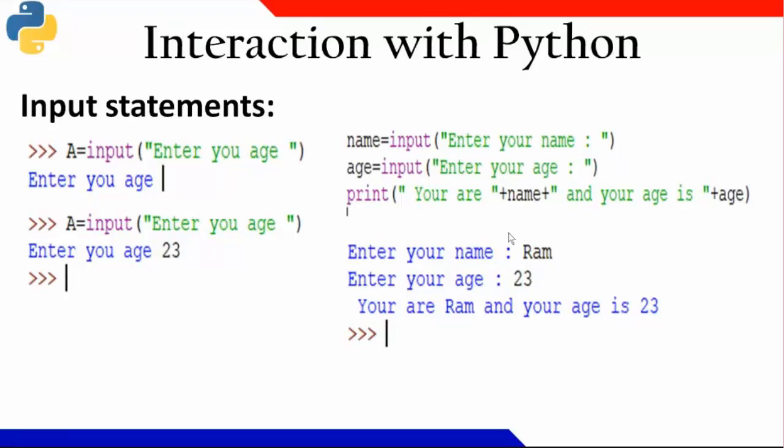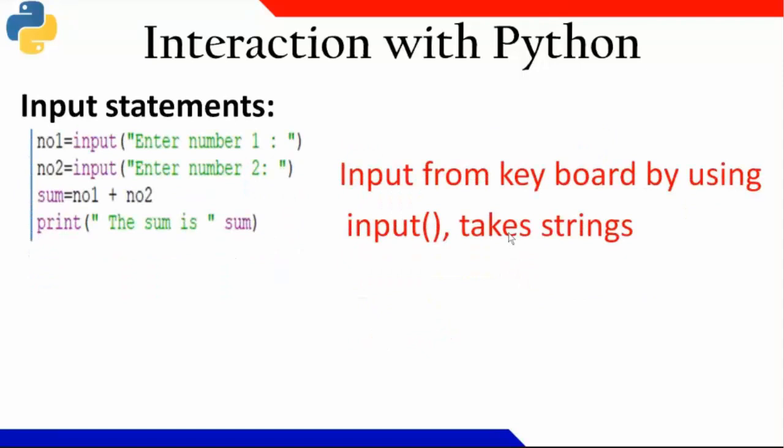At that point you will be putting a comma in between to separate them out with different categories, and you can print it. Now you can see here input number 1 and input number 2. I am writing a sum of number 1 and number 2. Let us say number 1 equals 5 and number 2 equals 3. Number 1 I have inputted as 5 and number 2 as 3. What will be the sum printed over there?